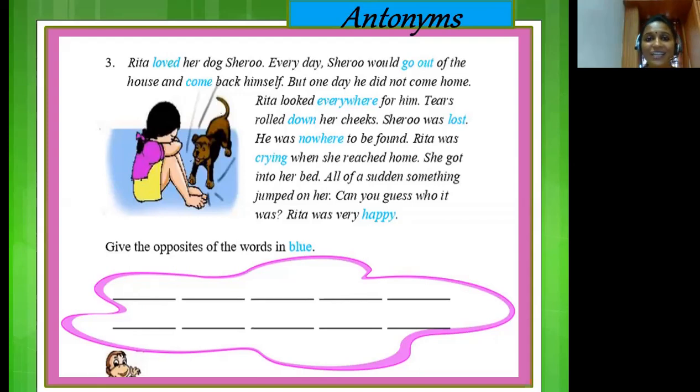Okay? Let me now help you with the first one. The first highlighted word that we have here is loved. And we learned that the opposite or antonym of loved is hated. So you need to write the opposite of the word in the first blank. Okay? Similarly, go through each of these words and write down their antonyms in these blanks. After you have completed your work, please post it to my personal WhatsApp number. Okay, children? So this is your second homework.